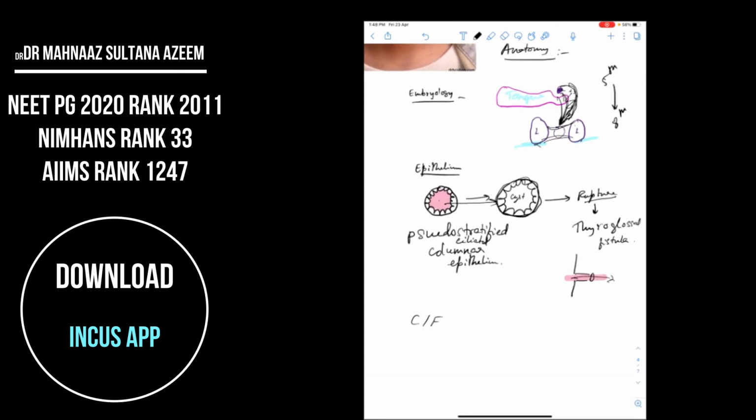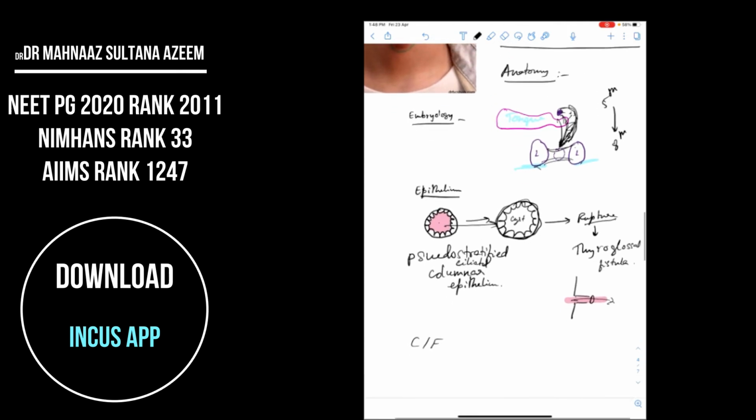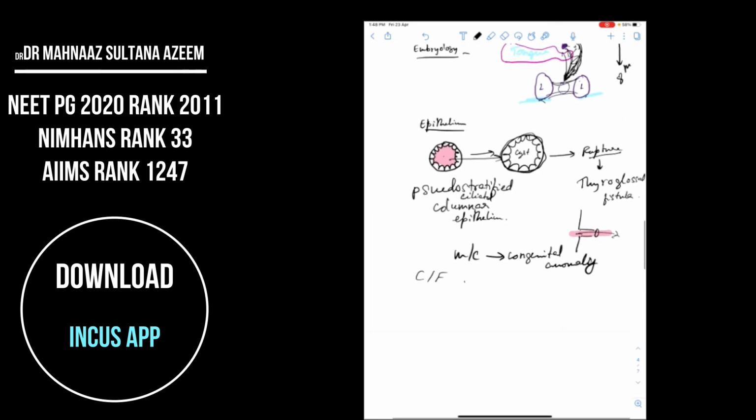So what are the features of this swelling like a thyroglossal duct? Another thing we need to know is that this is the most common congenital anomaly of the thyroid gland. So this will present to you as a midline swelling in the neck.